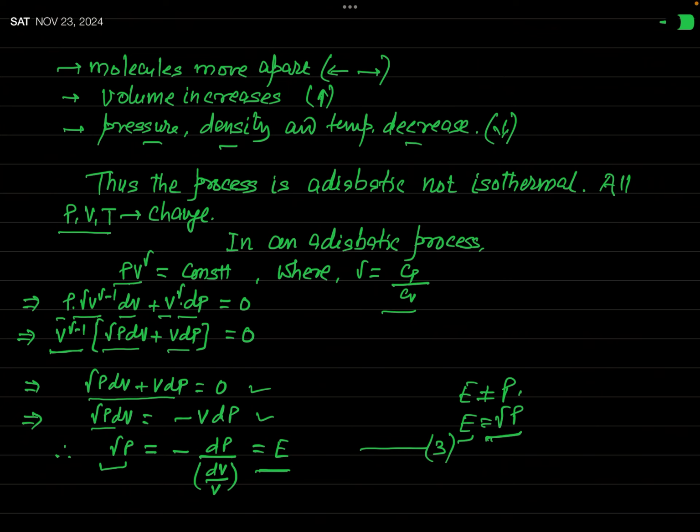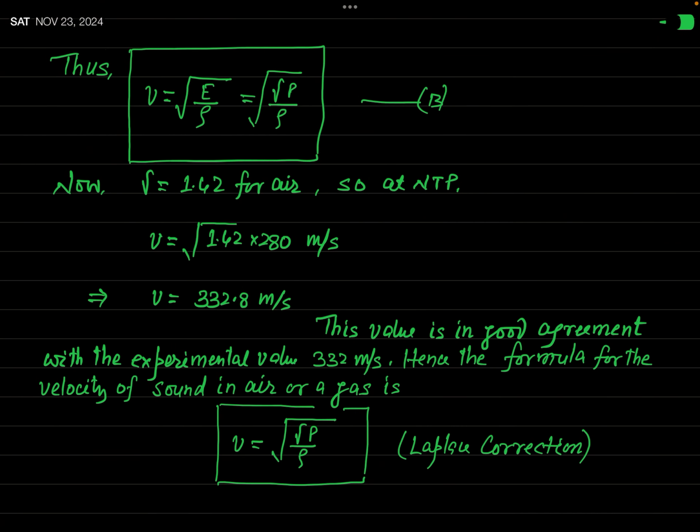So if you want to find the corrected formula for the velocity of sound in air, you must replace this E by gamma times P, and therefore the velocity of sound in air will be given by the square root of E over rho, but E is now replaced by gamma times P. This result is called the Laplace correction.